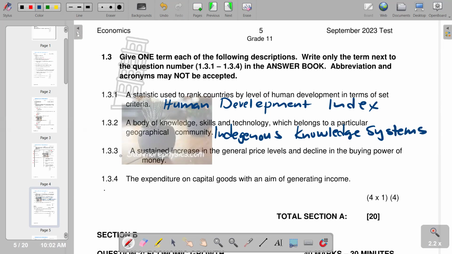Then the 1.3.3, a sustained increase in the general price levels and decline in the buying power of money. So this is inflation. 1.3.4, the expenditure on capital goods with the aim of generating income is investment.